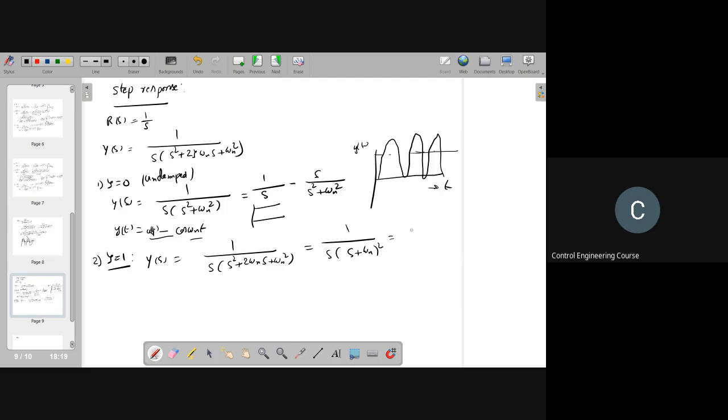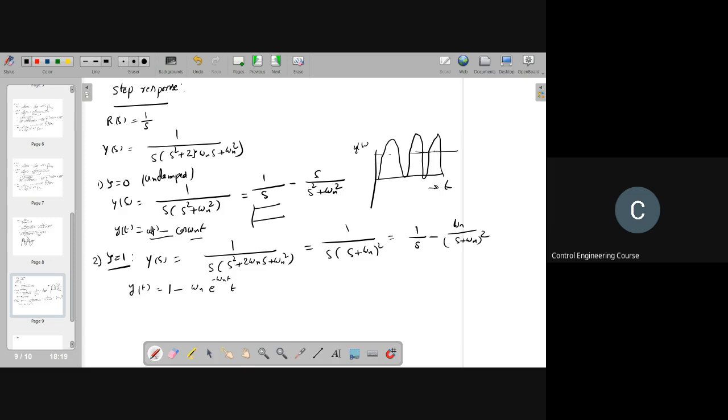So do partial fractions again, 1 by s minus omega n by s plus omega n whole square. So y of t equal to 1 or u of t, whatever it is, and by convention we are writing it as 1, minus omega n t e to the power of minus omega n t.